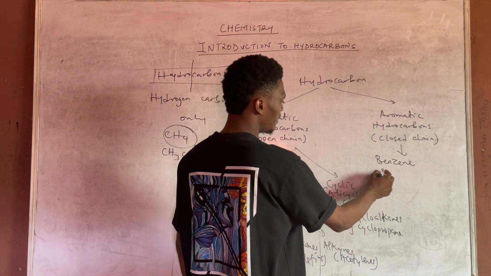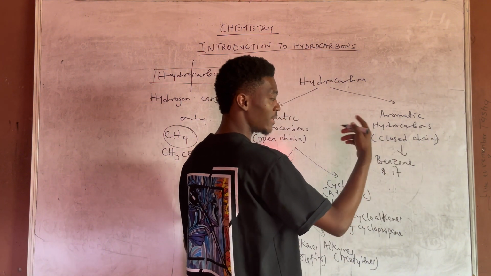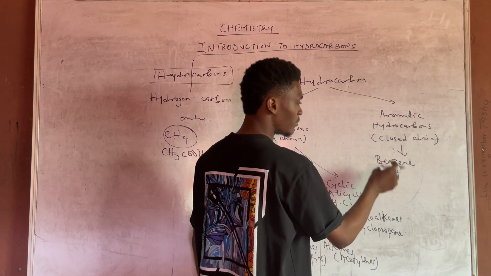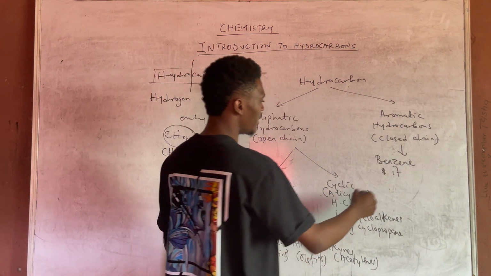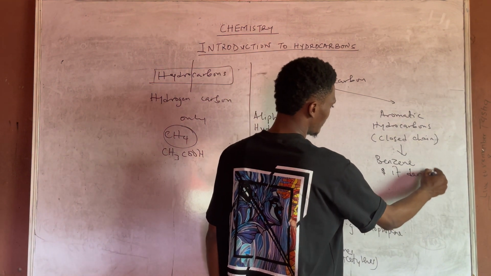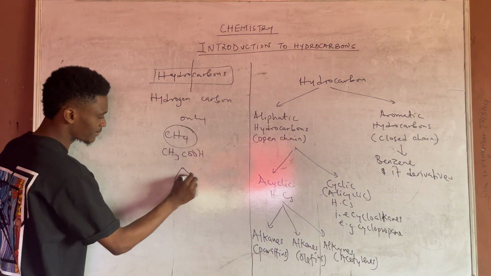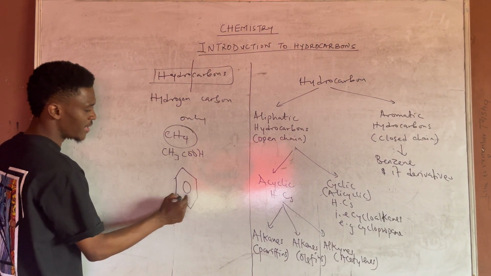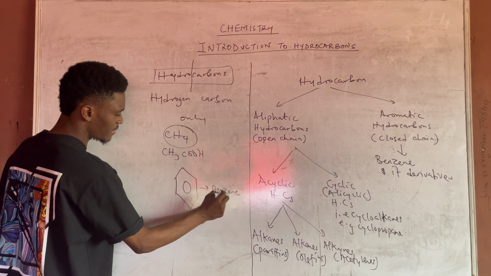And what are some of the derivatives of benzene? We'll talk about phenol, methylbenzene, also known as toluene. We'll talk about quite a number of things. Some compounds associated with benzene, meaning that they are compounds formed by the presence of a benzene ring. So when we say benzene ring, we are simply referring to a ring like this. When you see this kind of structure, just know that this is a benzene ring.